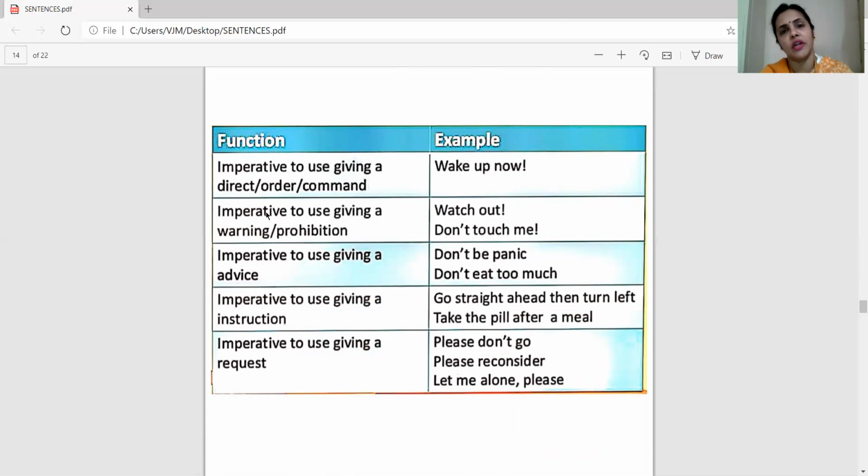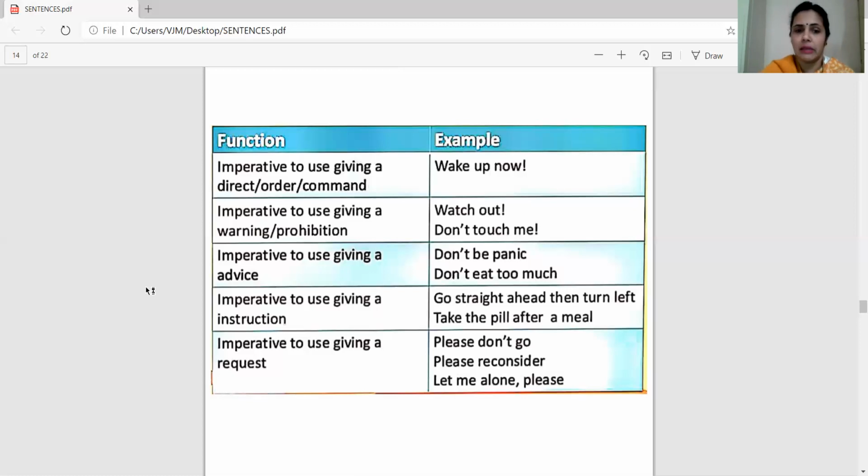Prohibition means when I told you that in the hospitals, in the clinics, gardens, schools, there are some warnings written on the placards that don't do this, don't use your mobile phones, keep your shoes outside, don't pluck the flowers or the leaves, keep silence, maintain silence. Maybe in the hospitals, like in library, it is written, keep silence. Nowadays it is very imperative to say maintain social distancing. So in this manner, we give prohibitions and warnings.